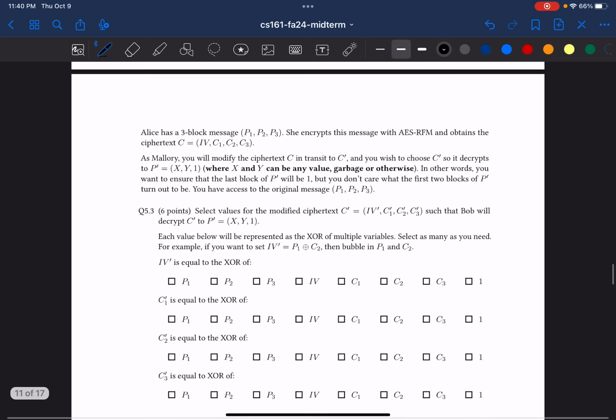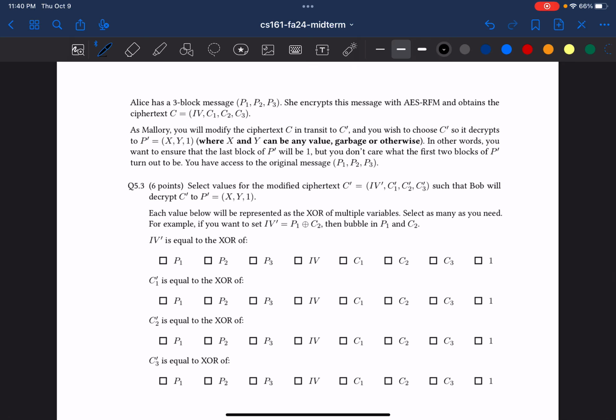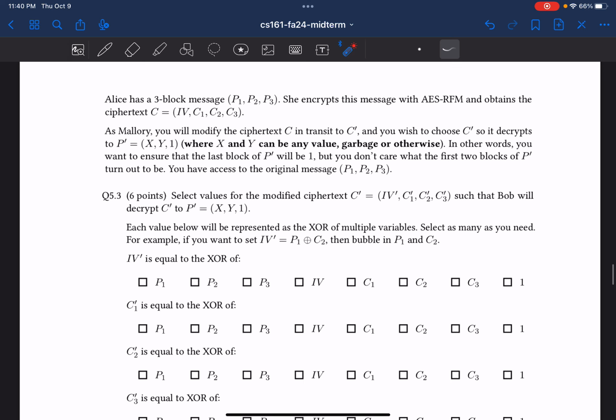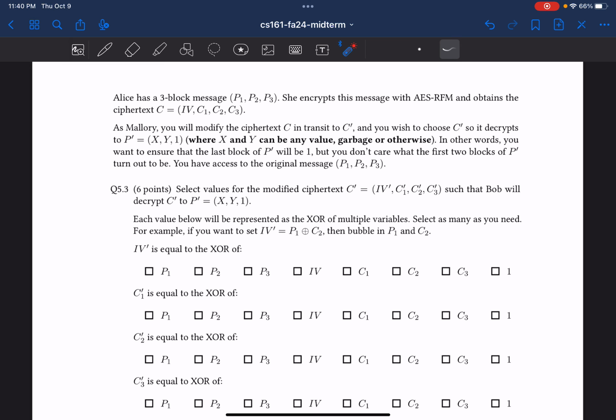Cool. Now we can move on to the third part. Alice has a 3-block message, and she encrypts it with our encryption scheme, receiving the ciphertext of the 3-block plain text. As Mallory, we want to modify the ciphertext C such that when it's being decrypted, the output is of this form, X, Y, 1, where the first 2 blocks that are decrypted are any value, including garbage, and the last block that's decrypted is always just 1.